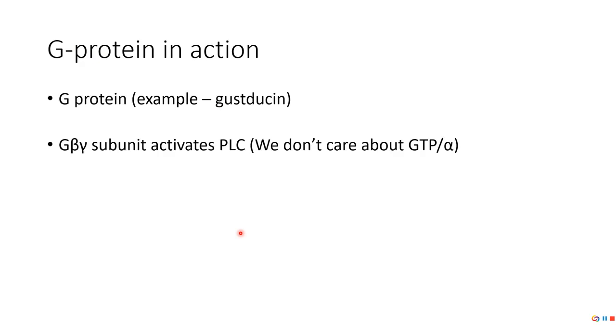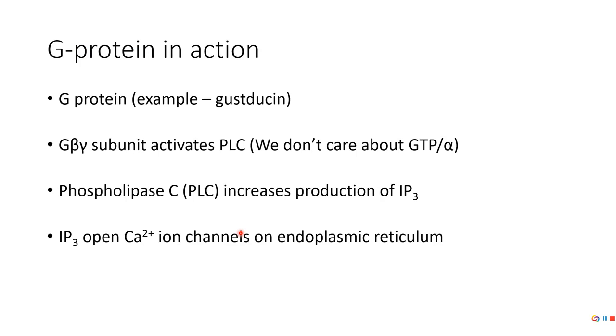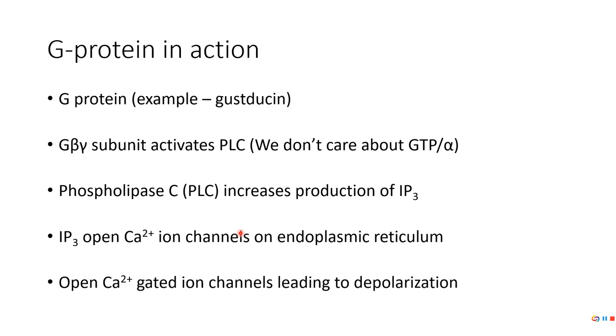So this G protein is called gustation. Beta and gamma activate PLC. PLC increases the production of IP3 by breaking down PIP2. IP3 opens calcium channels on the endoplasmic reticulum. Calcium goes inside the cytoplasm, which causes depolarization.